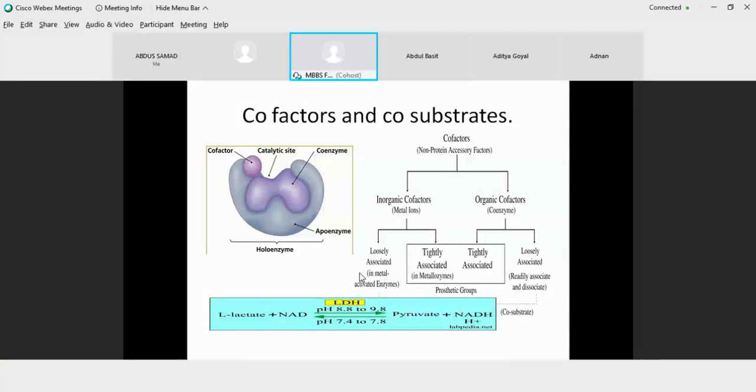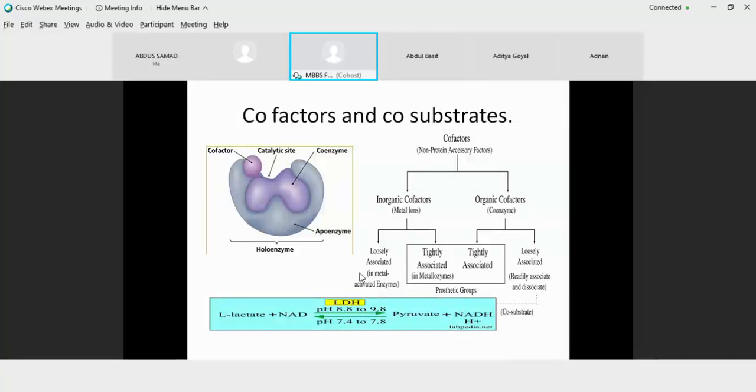Now if the metal ion or if your coenzyme is tightly associated, then it is known as a prosthetic group. So if your metal ion is tightly associated, that becomes part of your enzyme and the enzyme is known as a metalloenzyme. So you cannot remove it from the enzyme. If you remove it, you lose the structure and function of the enzyme.